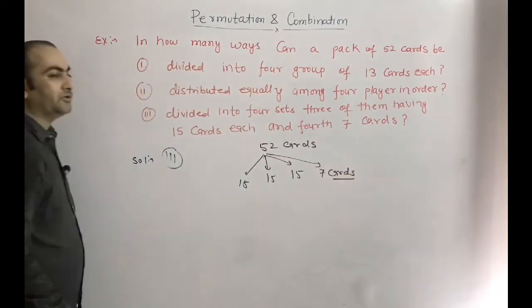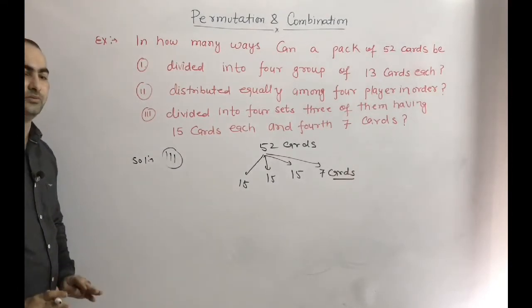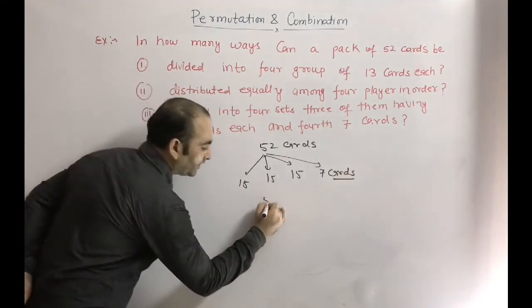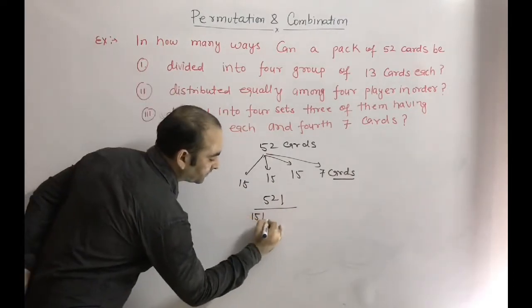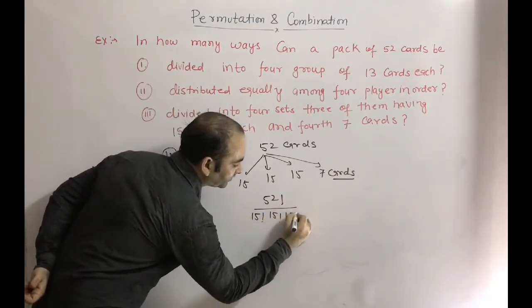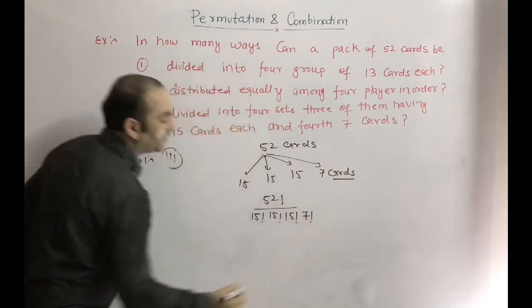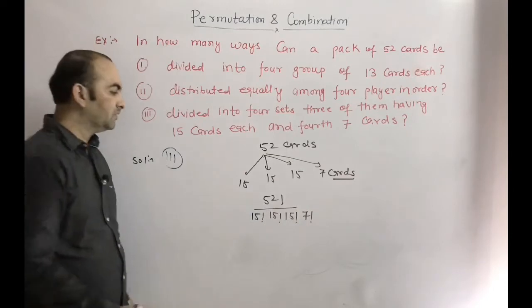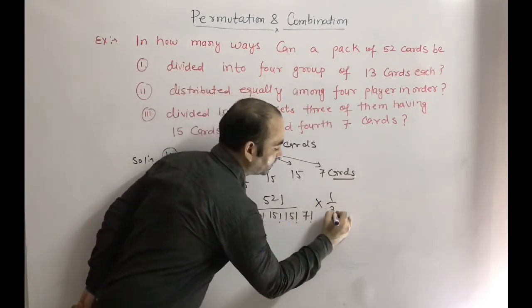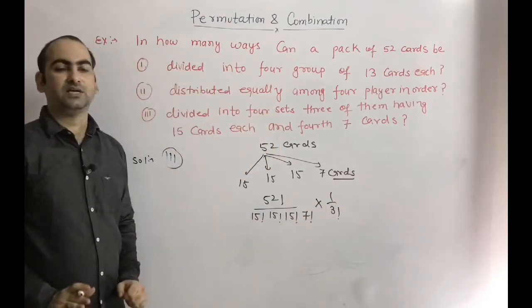Here we have to do only grouping. There is no distribution. So what will come? 52 factorial divided by 15 factorial into 15 factorial into 15 factorial into 7 factorial. Now here there are 3 groups which are equal in size. So what will you do? You have to multiply here 1 by 3 factorial because 3 groups are of equal size.